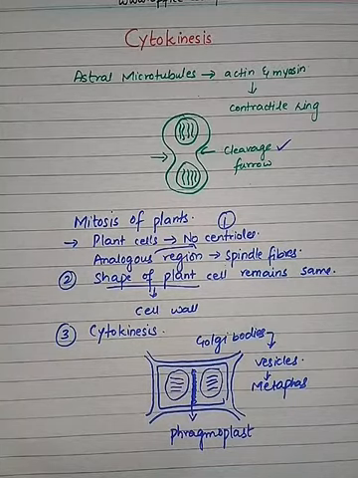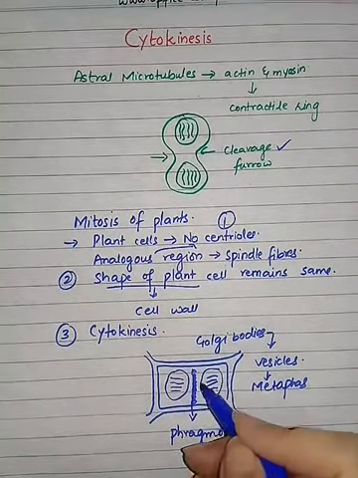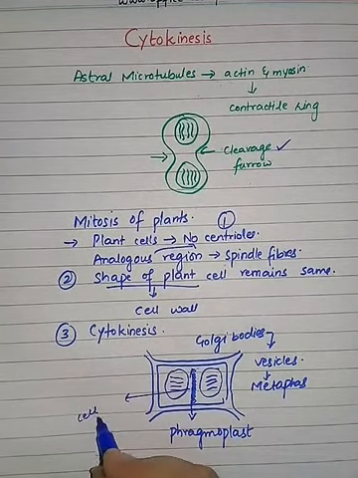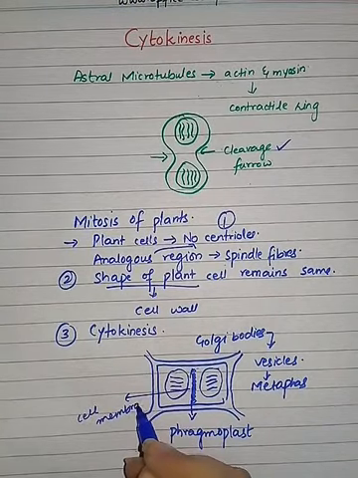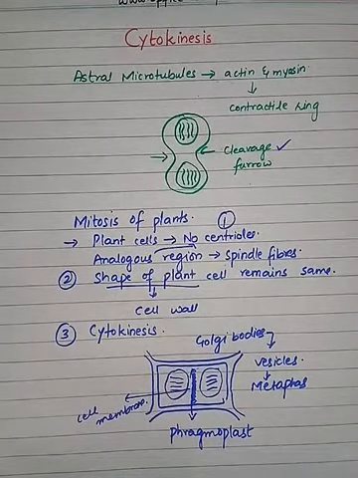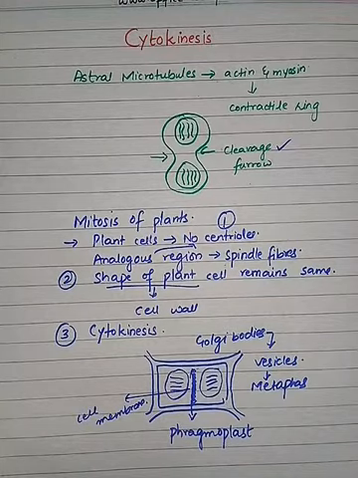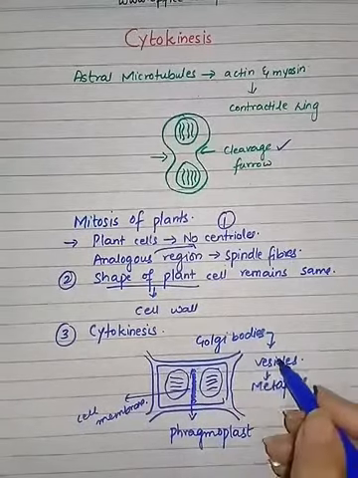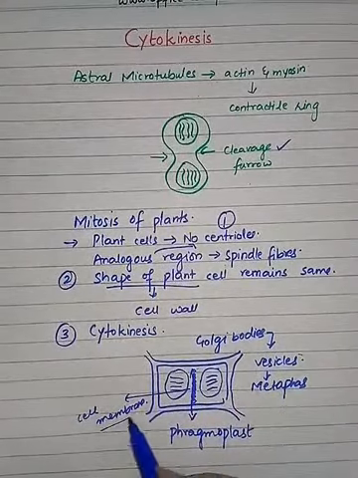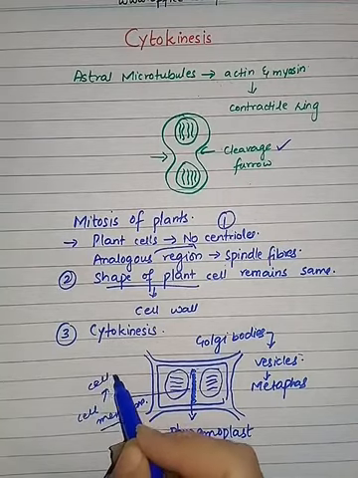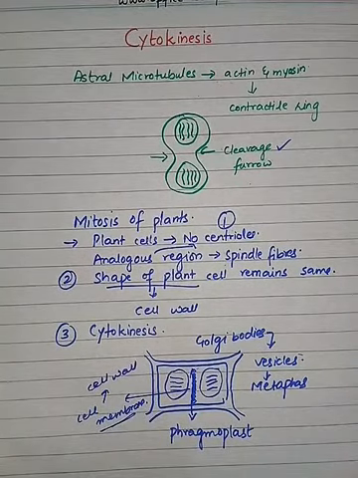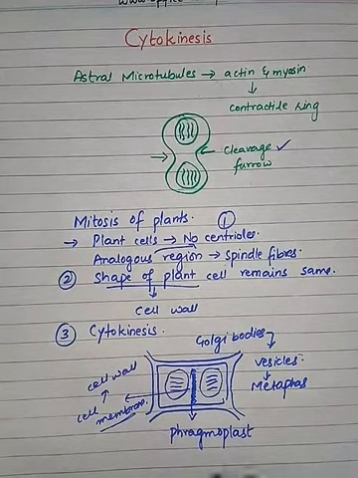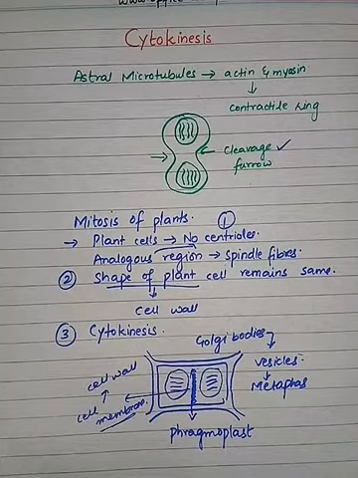The membranes of the vesicles will become the plasma membrane. After the division, this phragmoplast will help in the formation of the cell membrane. The vesicles also contain the material for the future cell wall. The Golgi bodies are sending vesicles that have the material to form the cell membrane and cell wall as well. There are some amounts of cellulose and pectin, and cellulose and pectin are important components of the cell wall of plants.